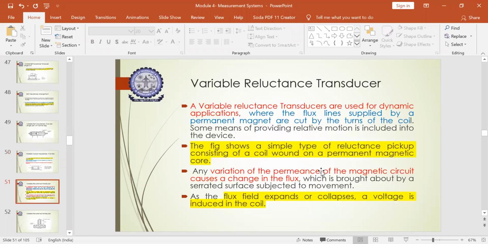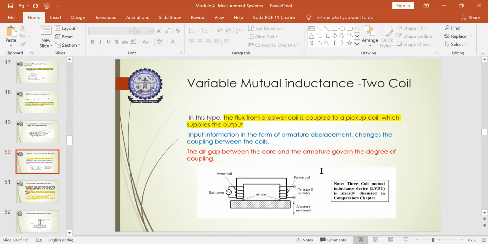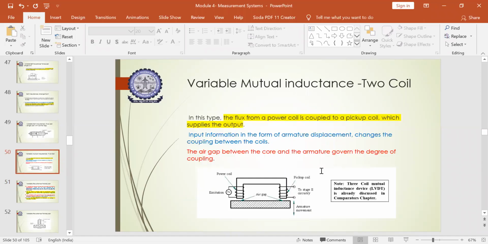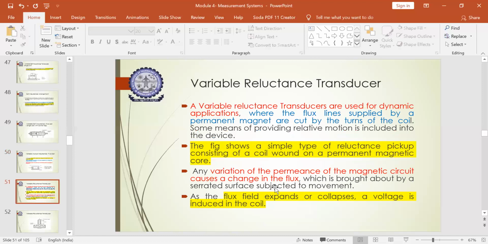So this was about variable mutual inductance. Next you have the variable reluctance transducer. Until now we were studying inductance. You know the difference between inductance and reluctance. Inductance measures the variation in the EMF induced by the change in magnetic flux, by means of a single coil, a coil with a magnetic material core, or with the help of two coils where the coupling effect comes into the picture. But the reluctance shows the least resistance for the transfer of magnetic flux through an electric circuit. So how this is used in a variable reluctance transducer, you have to understand.